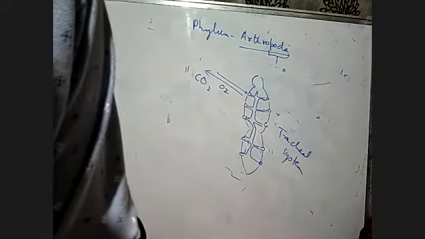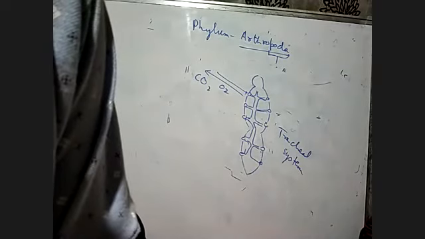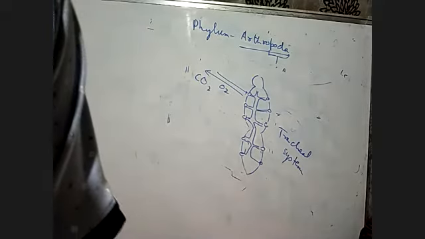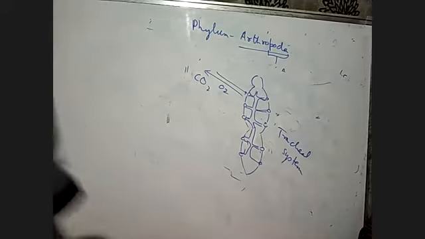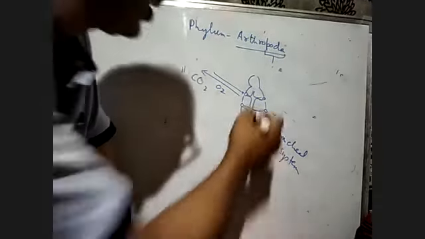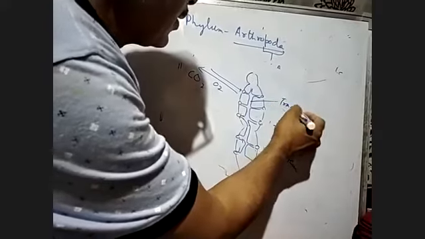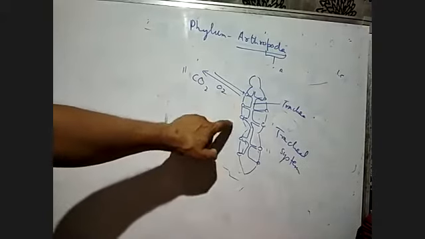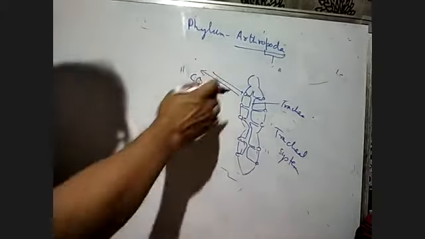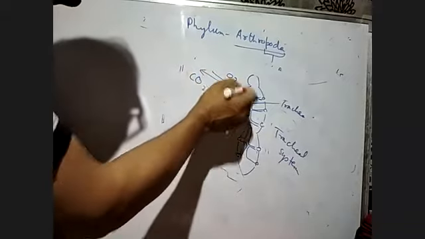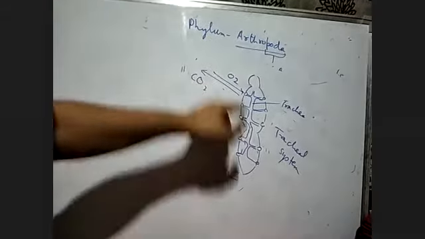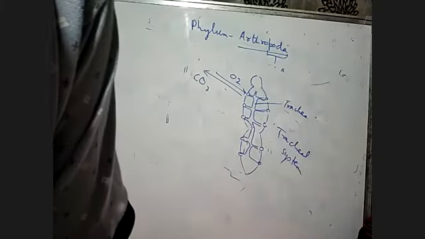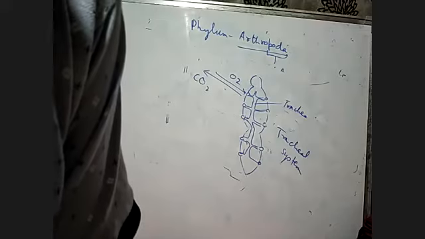Now, the tracheal system is the respiratory system. In most insects we have the tracheal system. The tracheal system consists of the trachea, the tube-like structure. This is called the trachea. The trachea is connected with the pores, and through these pores oxygen enters and carbon dioxide gas is released.